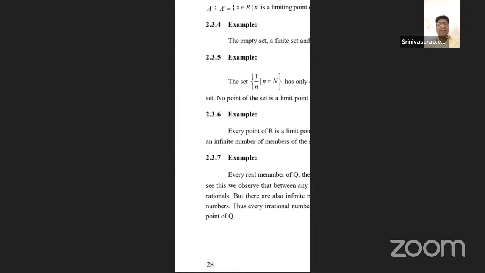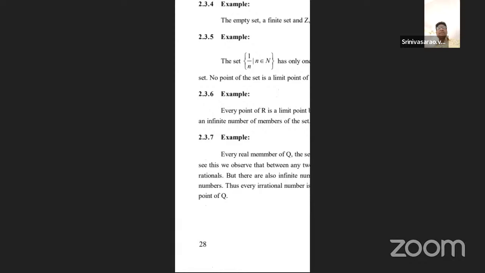Very important concept: n being a natural number means n is greater than or equal to 1. What is the reciprocal? 1 by n is less than or equal to 1. And the reverse of this part: n greater than or equal to 1 means 1 by n is less than or equal to 1, because 1 by n is less than 1.